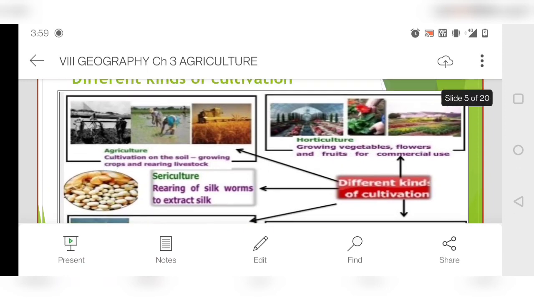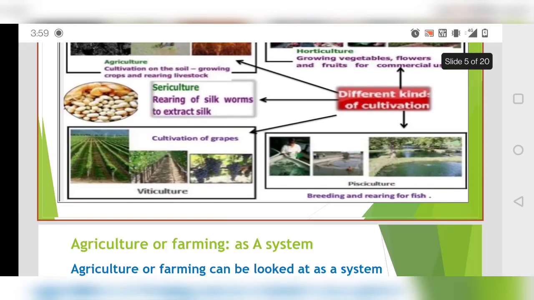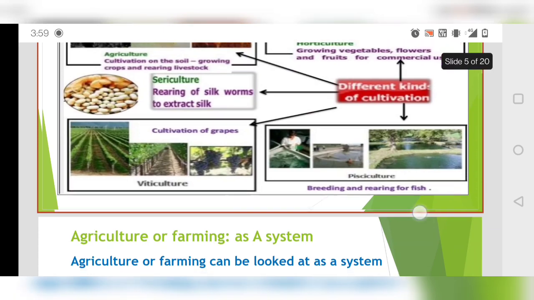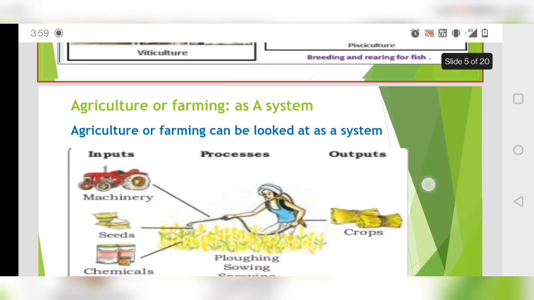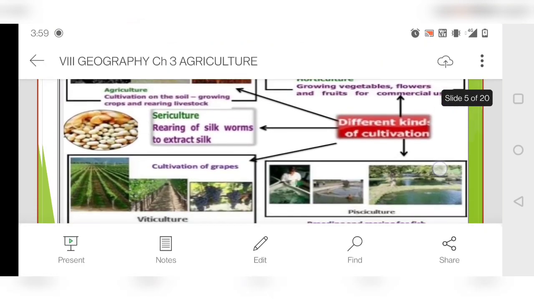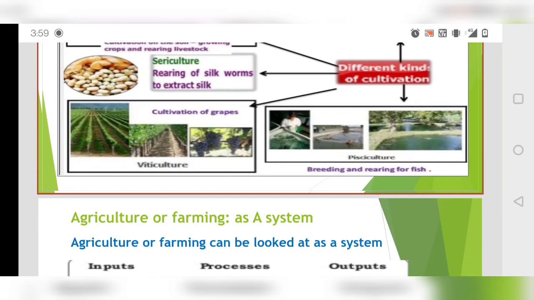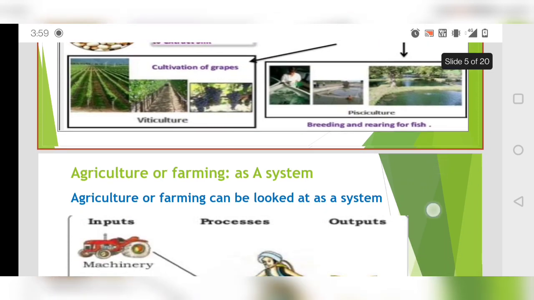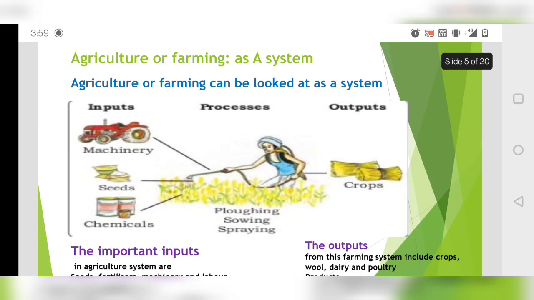Then you have horticulture, which is growing vegetables, flowers, fruits for commercial purpose. Then sericulture is where you rear the silkworm to extract silk. Then viticulture is cultivation of grapes. Then pisciculture, where you breed and rear fish. So these things happen in different types of culture. This culture is different from other culture. Okay, now next we have farming system.